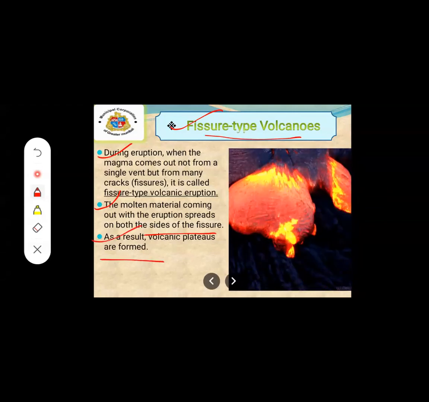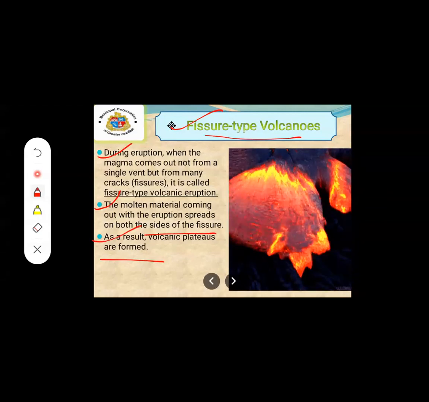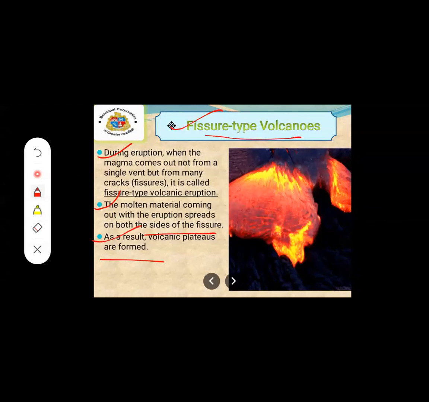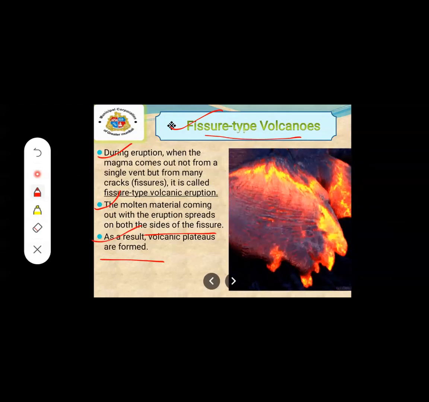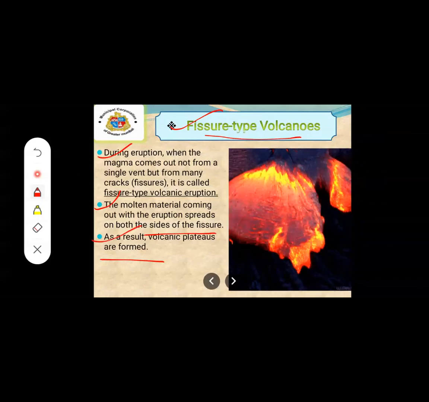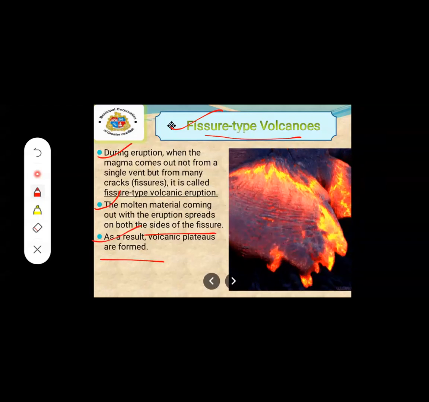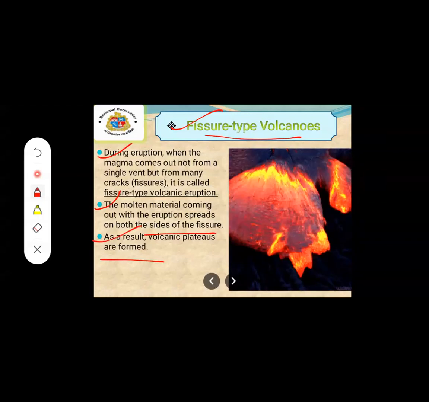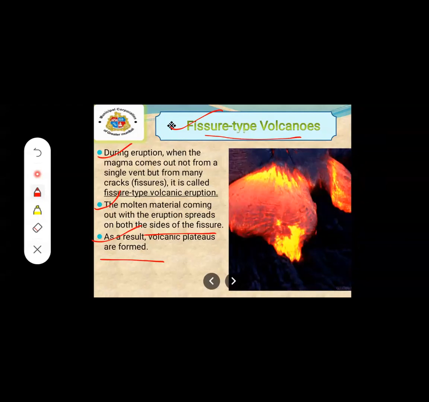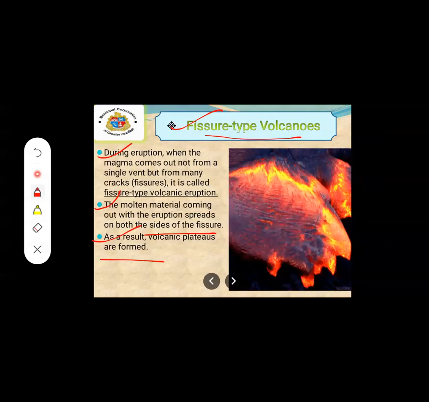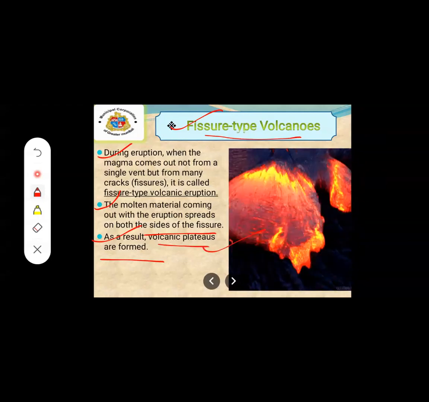Now see the volcano in this image, two cracks can be seen. From those two cracks, the molten magma is being thrown out and spreading outside. It is known as fissure type volcanoes. Due to this, volcanic plateaus are formed.